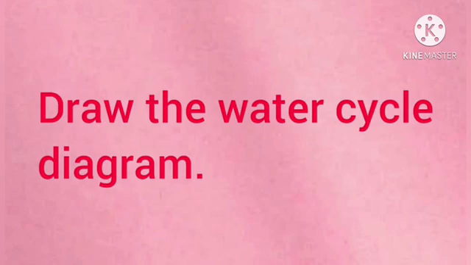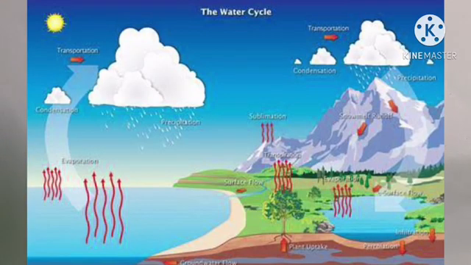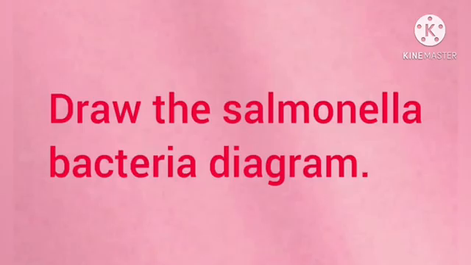Draw the water cycle diagram. Students, you have to draw the water cycle diagram and then you have to mention the 4 processes involved in water cycle: evaporation, condensation, precipitation, flowing back to the oceans.